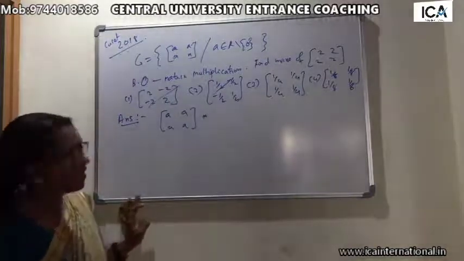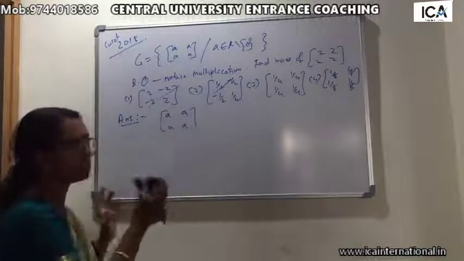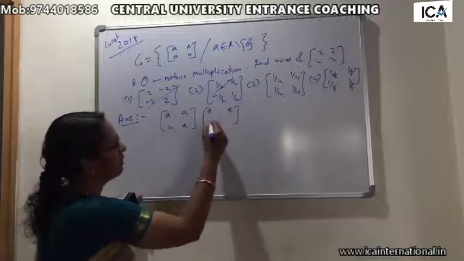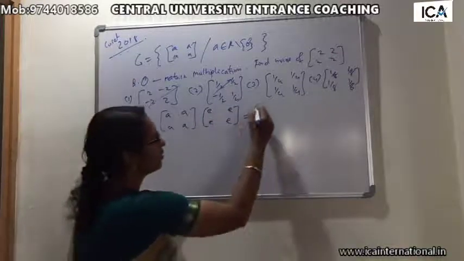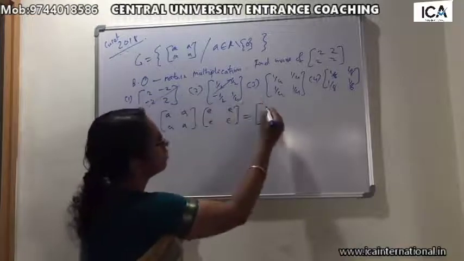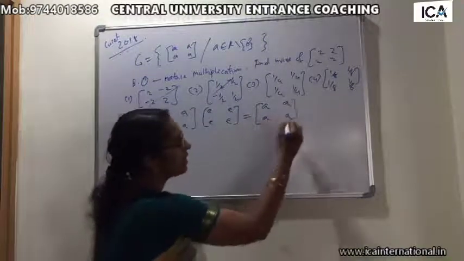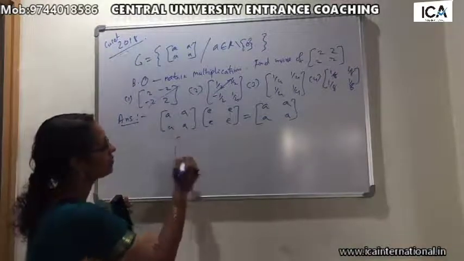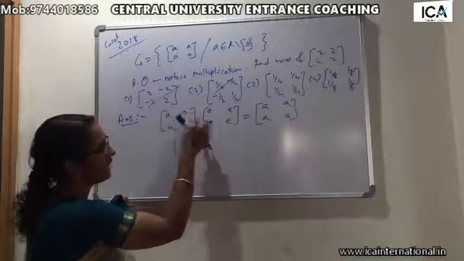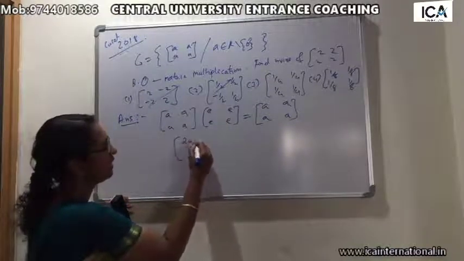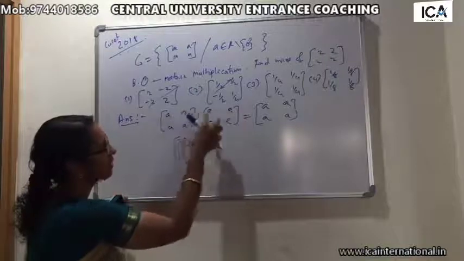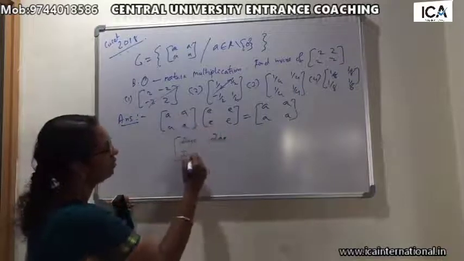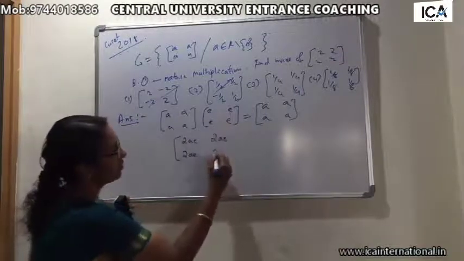So instead of star we can just write matrix multiplication, into the identity element, which we don't know, equal to A. It is given that G is a group, so we will definitely get the matrix A. By matrix multiplication we can write A into E plus A into E, that is 2AE, and again 2AE in each entry.